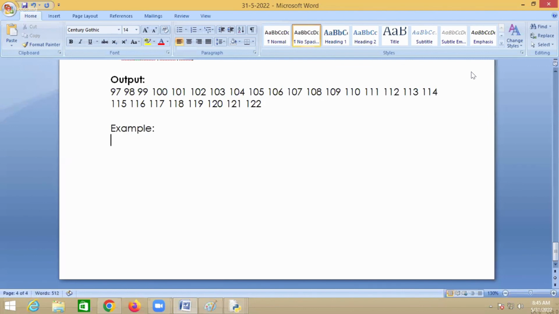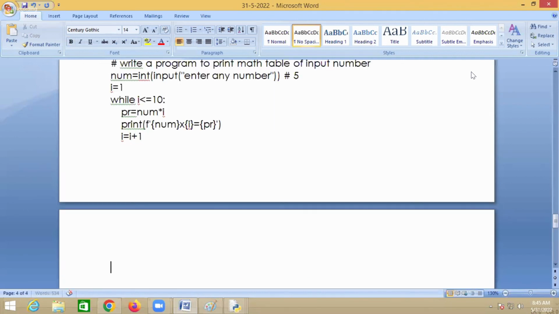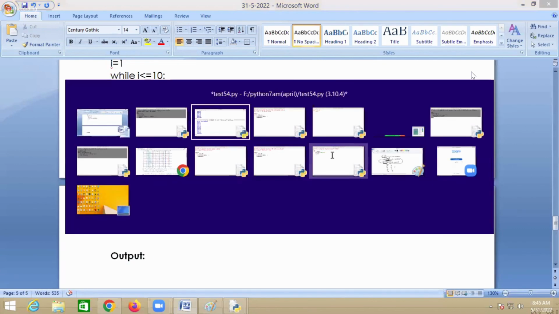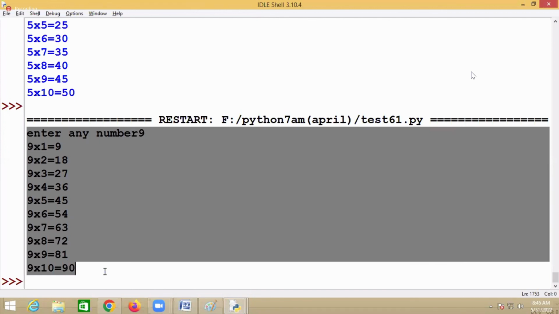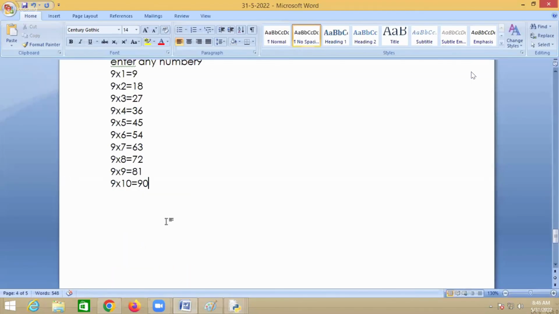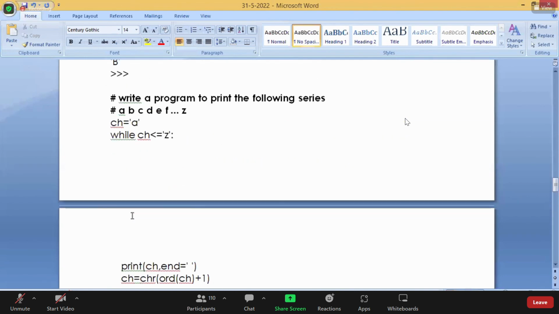I want to take some complex examples, but before that, you just do these programs now, so that tomorrow I'll tell you complex examples. First you have to understand how to write it.